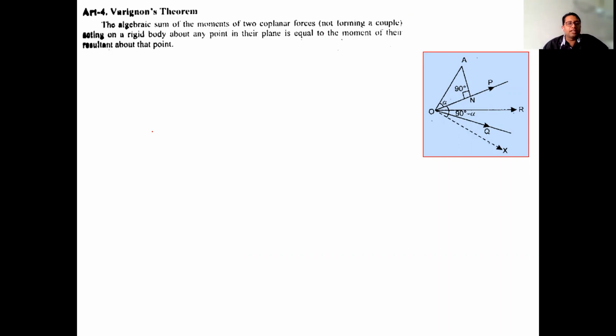Algebraic sum of the moments of two coplanar forces. Suppose I have two forces P and Q. So we will calculate its moment, means force into the perpendicular distance, and similarly force into the perpendicular distance of the second force, and their sum, the algebraic sum of the moments of two coplanar forces acting on a rigid body about any point in their plane is equal to the moment of their resultant about that. And this sum will be equal to the moment of their resultant.